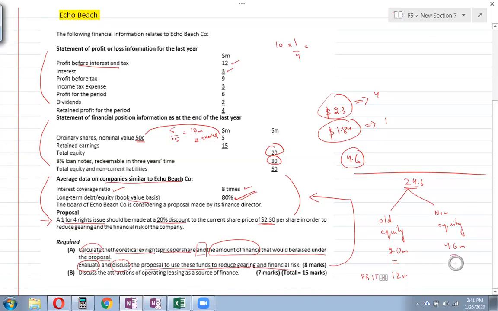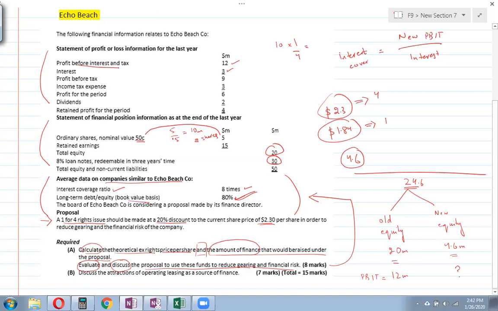Don't you think that this 4.6 million will also give you additional PBIT? That's what we need to find: how much additional PBIT you can actually find out. And then that will be added to the PBIT over here. So then we'll have the new PBIT divided by the interest, and that will be the new interest cover. Right? Your new interest cover.